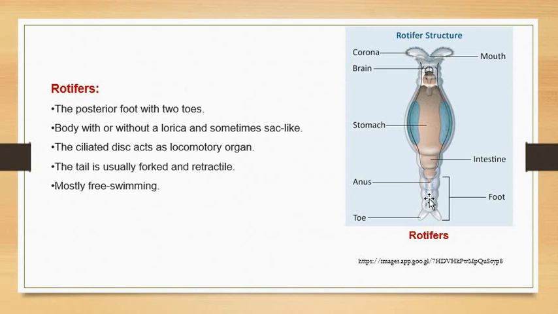Whenever it is not in use, or whenever the animal is disturbed, the toes or posterior forked tail are withdrawn inside the body, right. So here you can see the brain, then the stomach, then here is the anus, and what about this? This is the lorica, the entire covering of the body. Okay, rotifers are also called wheel animalcules. Why? Because of the wheel-like structure, like a round moving wheel, present at their anterior side, right? So you can see here the wheel-like structure.